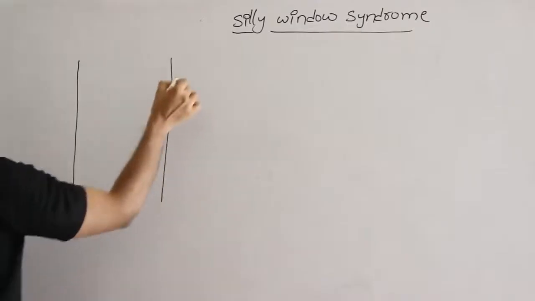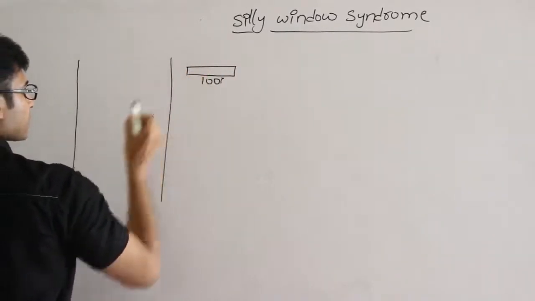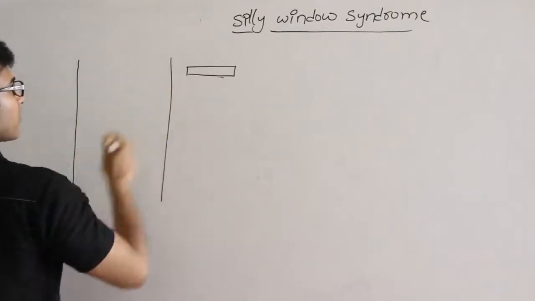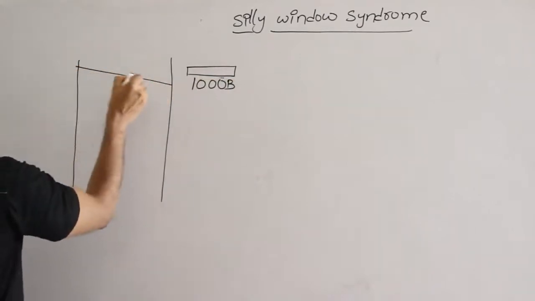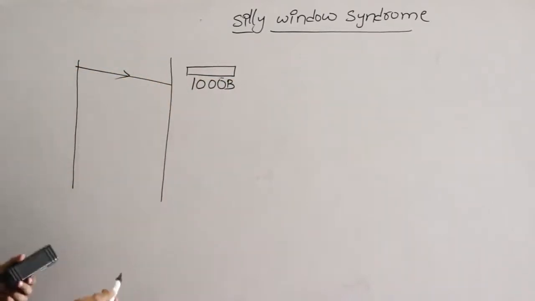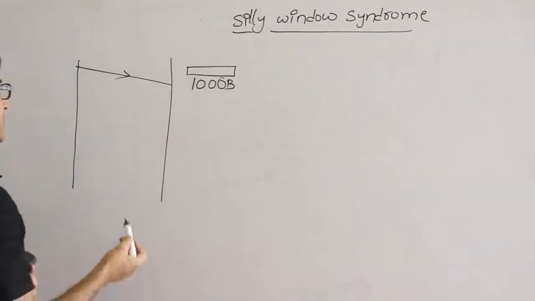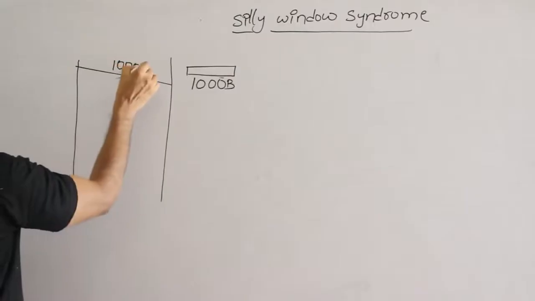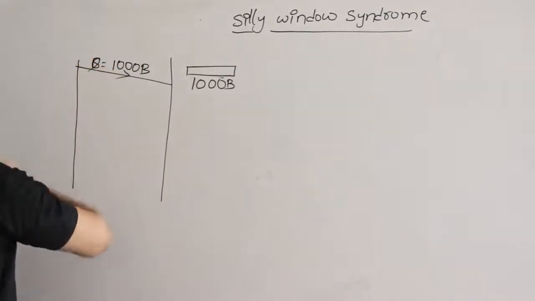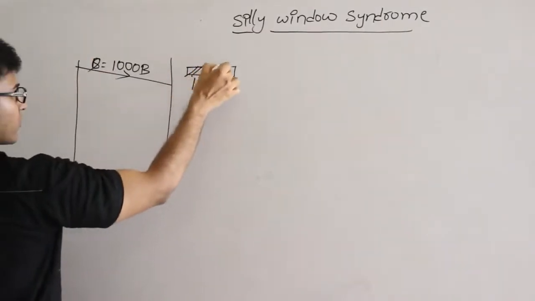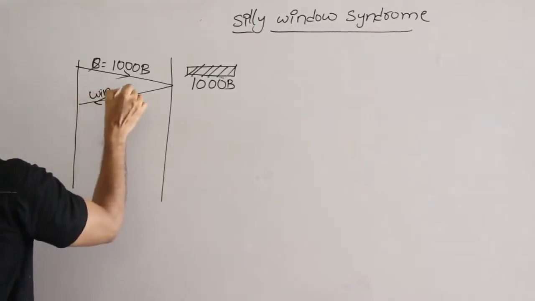Assume that the receiver has advertised that its capacity is 1000 bytes, and after some few transmissions, the sender has completely filled the 1000 bytes, which means the sender has sent many segments, each of some size, and all of them put together made 1000 bytes, and the entire window is now full. Now what will the receiver advertise? In the window size it will advertise 0.